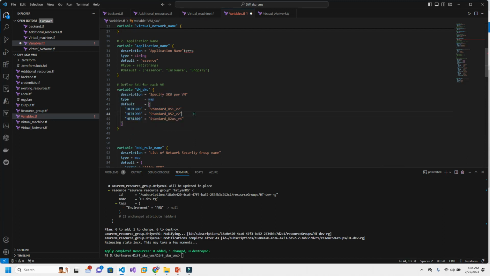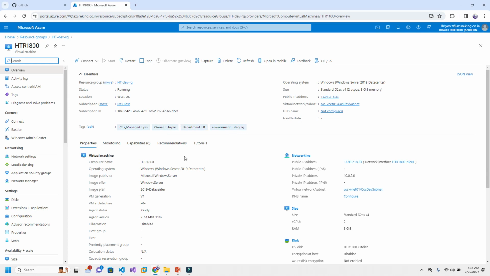You can define based on the requirement. It may change, but it is important for us to understand how we can modify and plan based on that.